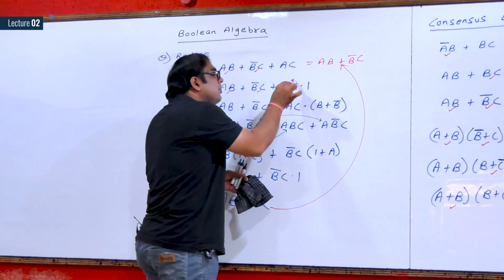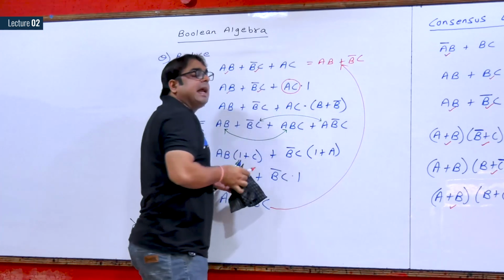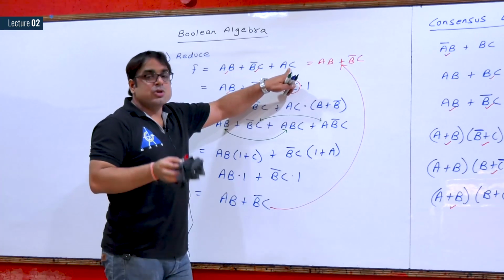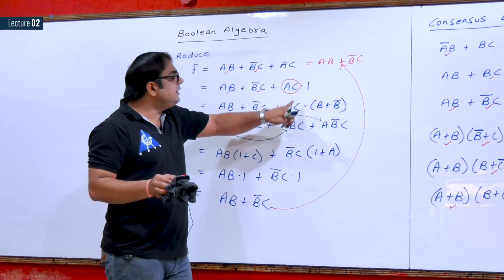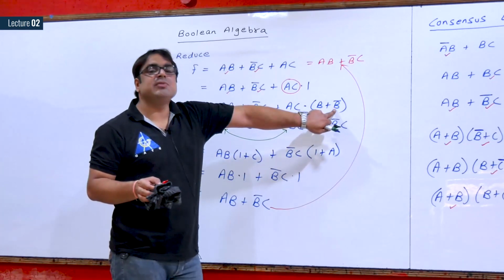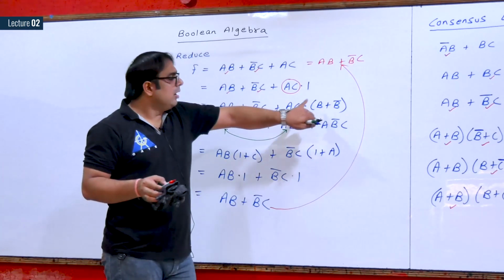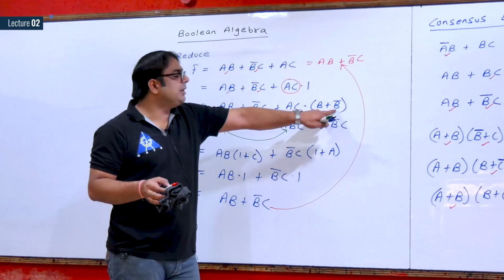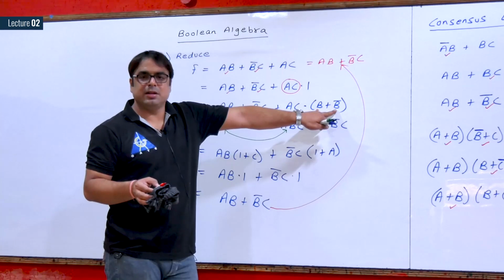So, which term was going to be reduced? A dot C was going to be reduced. So what you have to do, in the term which is going to be reduced, introduce the missing variable.